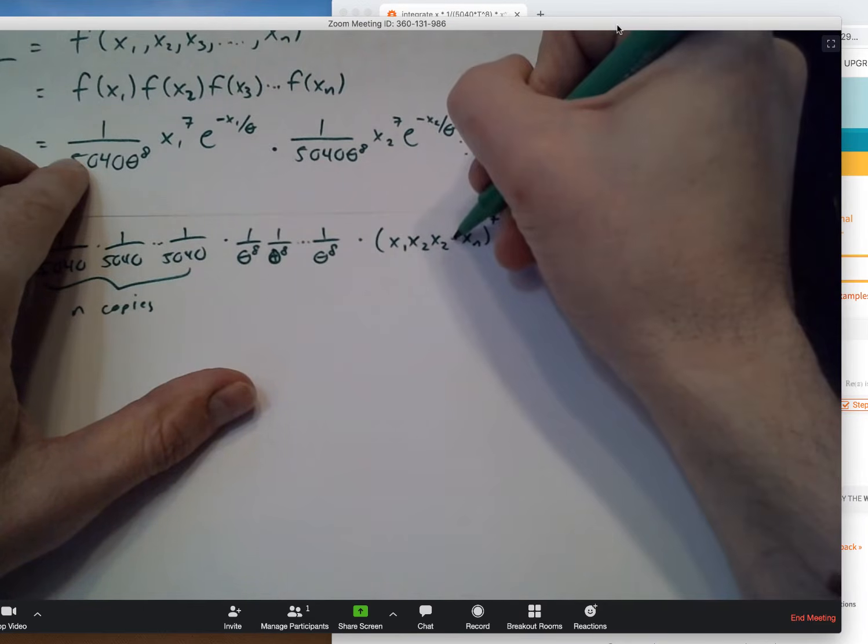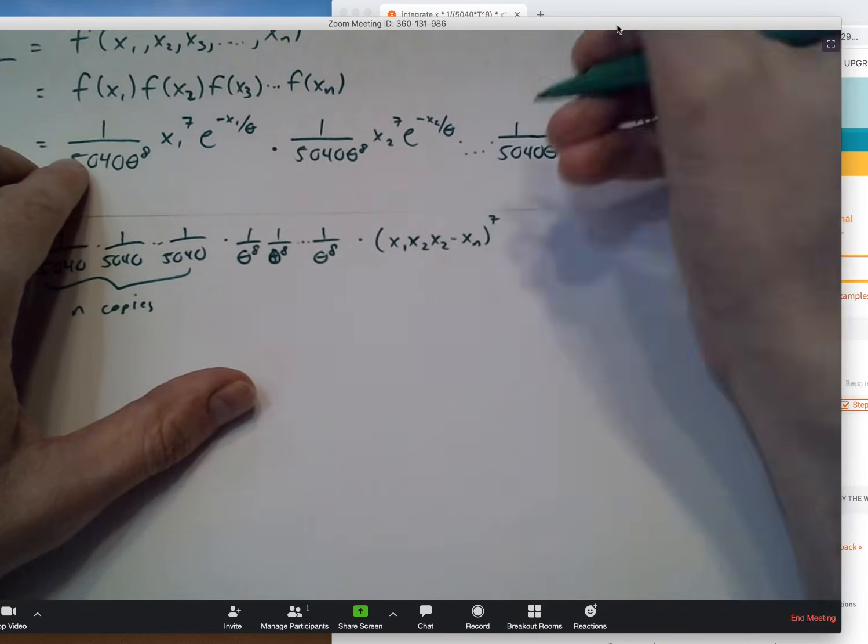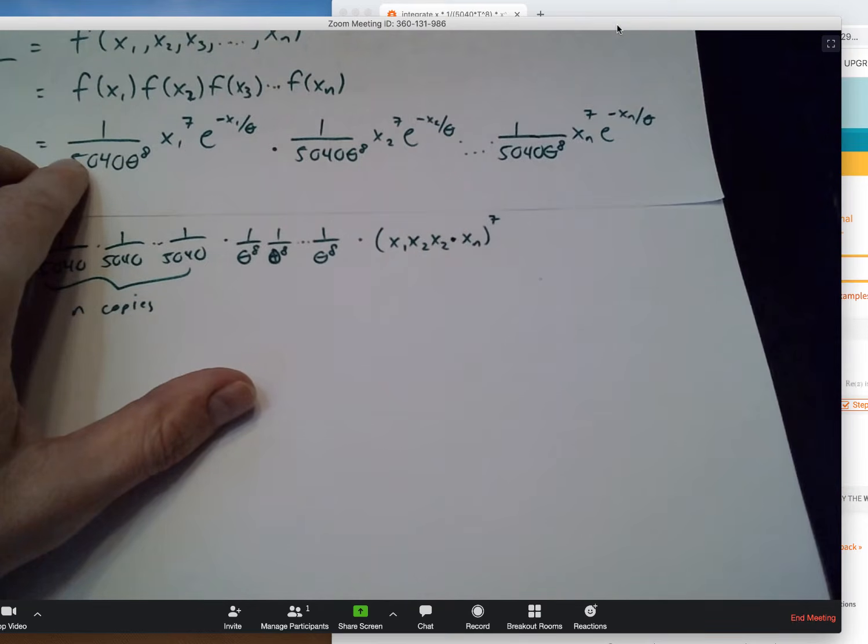So those are dot, dot, dots. That's not a minus sign. Make that one big dot there.